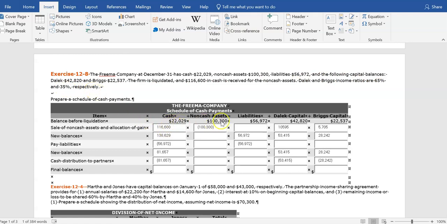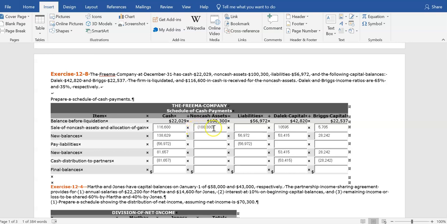All right, so up here are the assets, liabilities, and ending capital balances that were provided in the problem. The first thing that needs to be done is we need to liquidate all of the non-cash assets. By liquidate, I mean we sell these in exchange for cash.